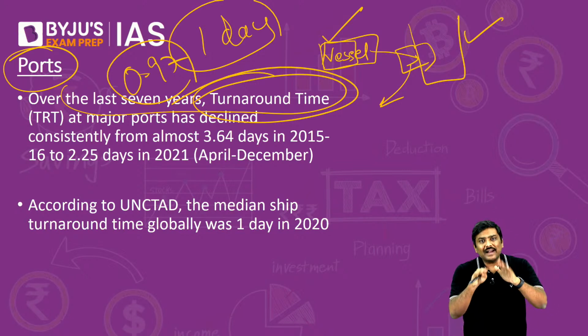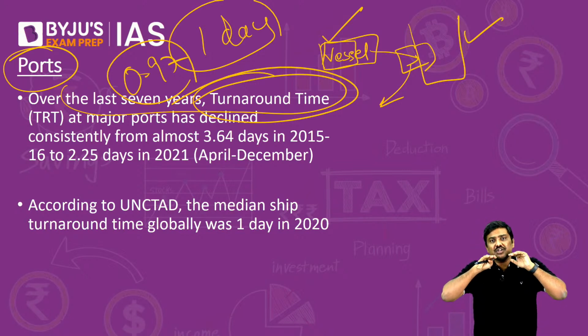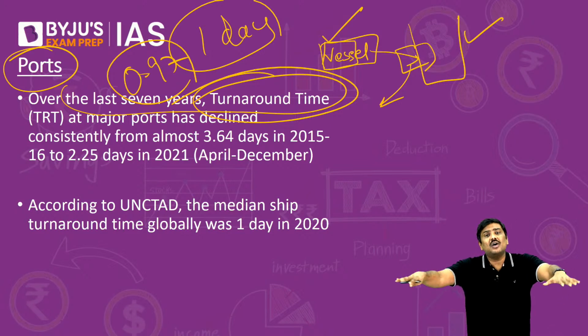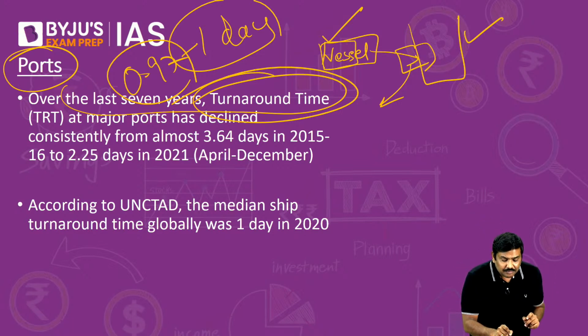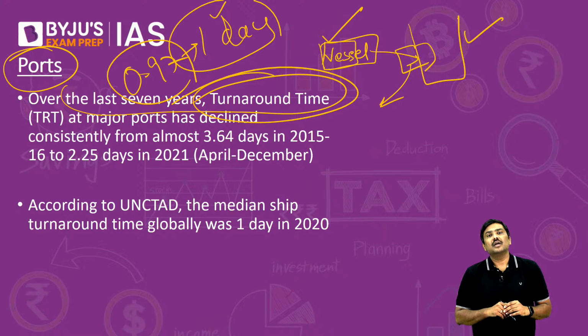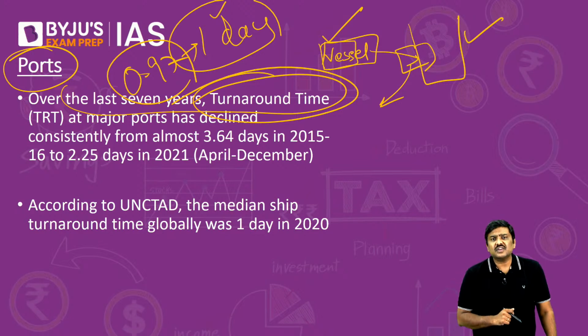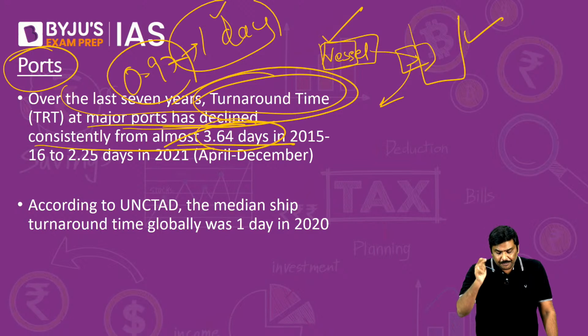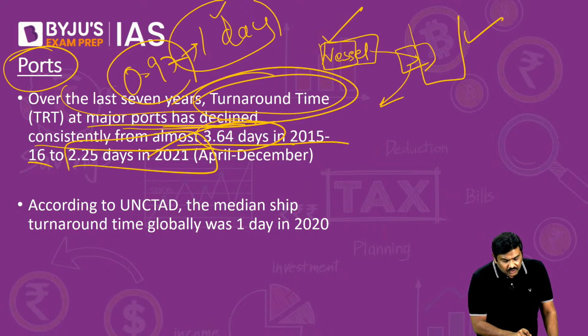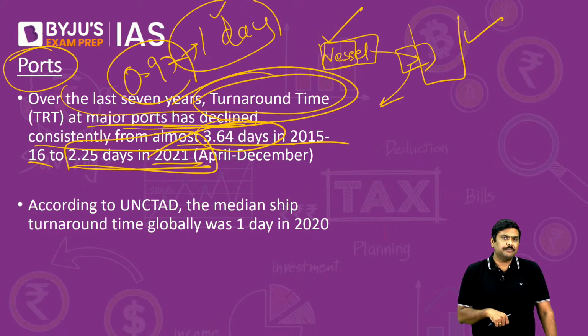But because of the pandemic, there have been certain measures taken all over the world in the port sector, and as a result the time taken for turnaround has increased to around 1 day. Now, what is the situation in the case of India? The survey says that at major ports it has declined consistently from around 3.6 days in 2015 to 2.25 days in 2021.